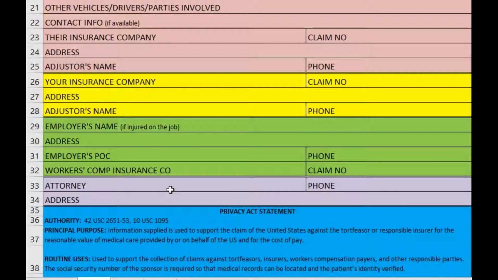Items number 33 and 34 are if you hired an attorney. If that is the case, then I want you to go ahead and fill out this information. We need at least the name and phone number. Address if you have it. If you don't, again, just the name and phone number.